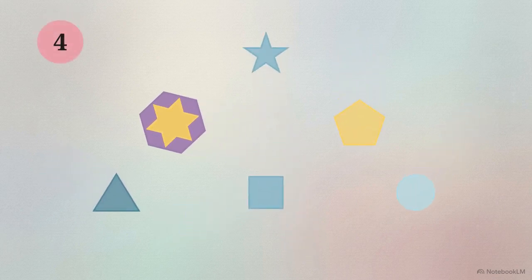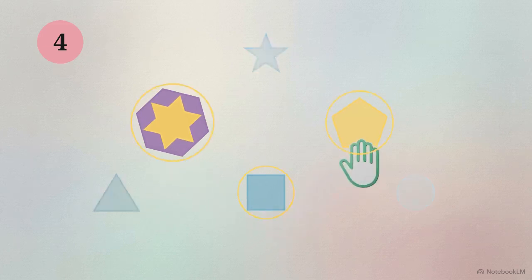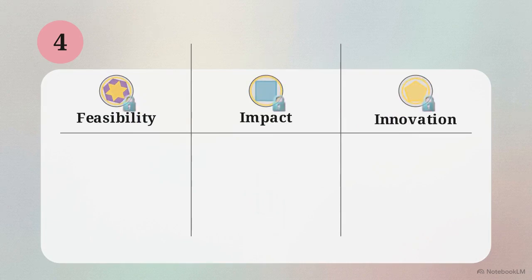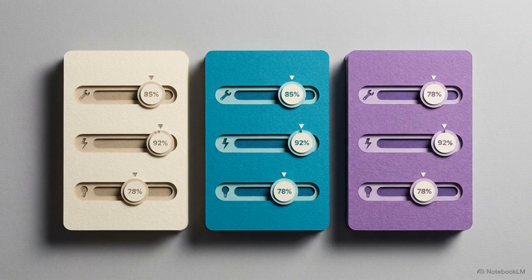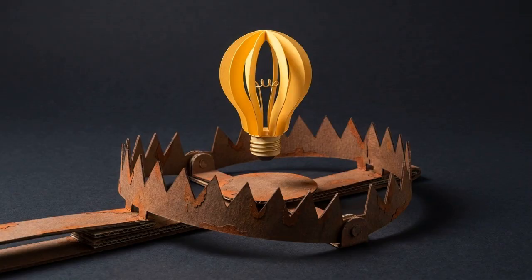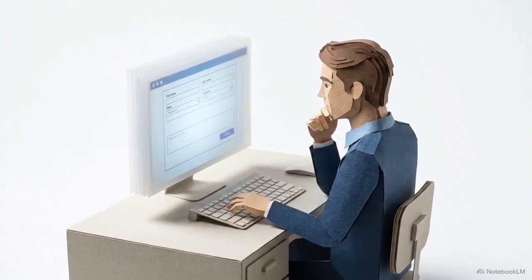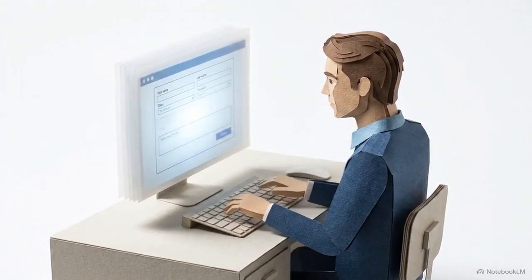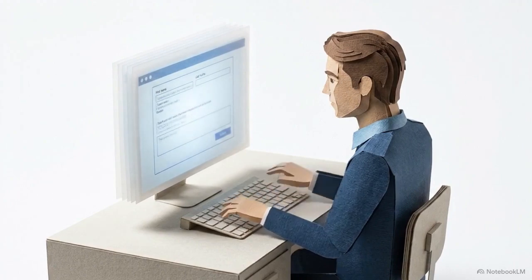Once you have your best concepts, you move to Stage 4, Select, marked in pink. To proceed, you must choose at least 3 finalist ideas to advance into the evaluation phase. This phase is rigorous. You have to rate each of your finalists on their feasibility, impact, and innovation. More importantly, you have to write out thoughtful, logical reasoning for why you gave them those scores. This mandatory writing step prevents what we call the idea trap. It stops you from blindly picking the first thing that sounds cool, forcing you to rationally justify your choice against the realities of the problem.